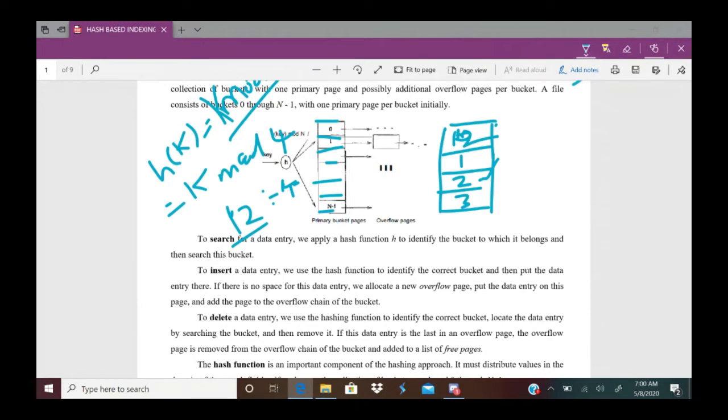Later, after you store 12, if you want to store, say, the number 16, just imagine what 16 mod 4 is. 16 mod 4 is 0, so it should go into the bucket with number 0. But in the 0th bucket, 12 is already there. Suppose this bucket is able to store only 1 record, which means it does not have any place for 16 to be stored. Now where is 16 to be added?